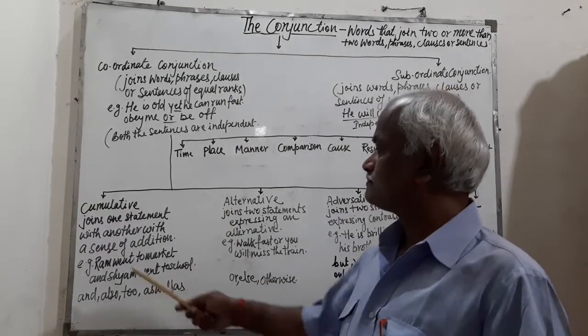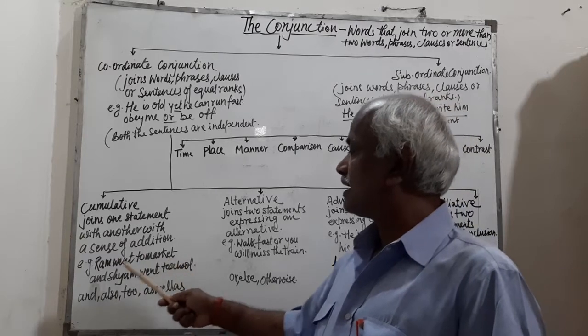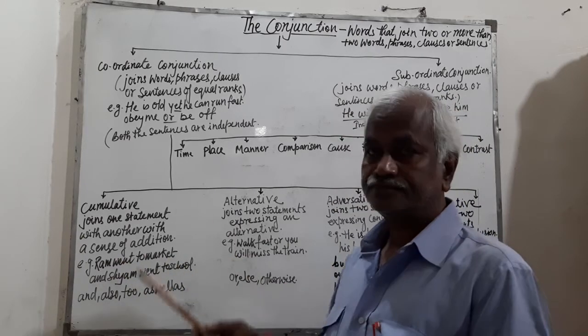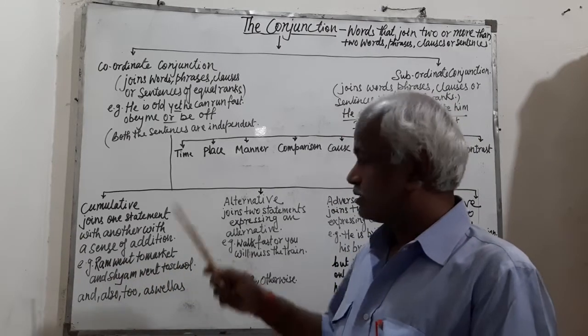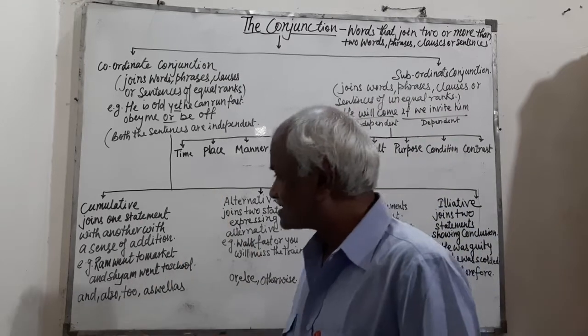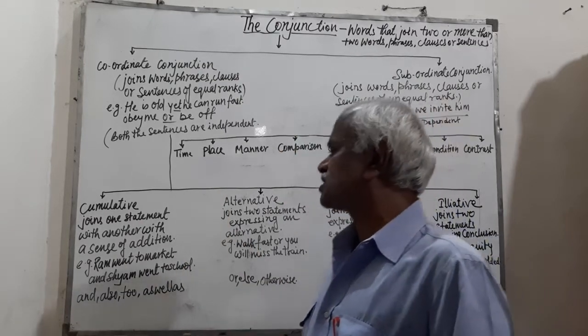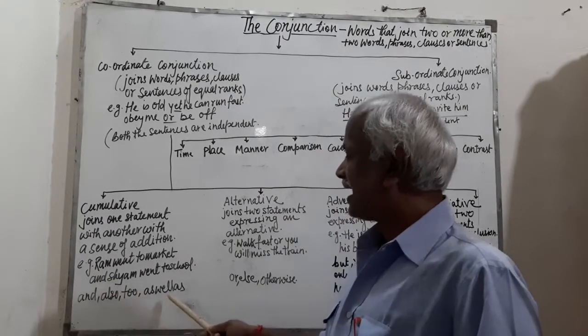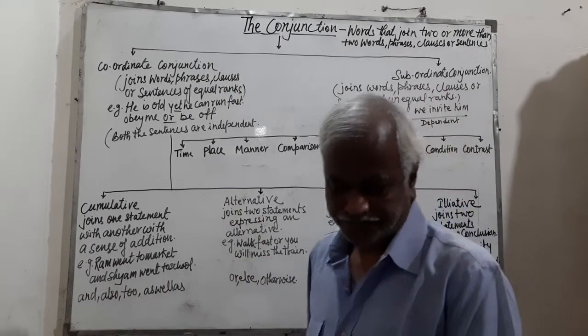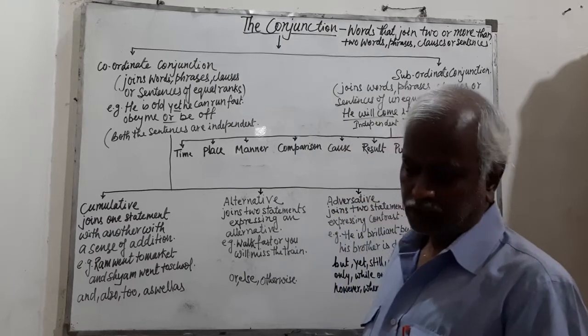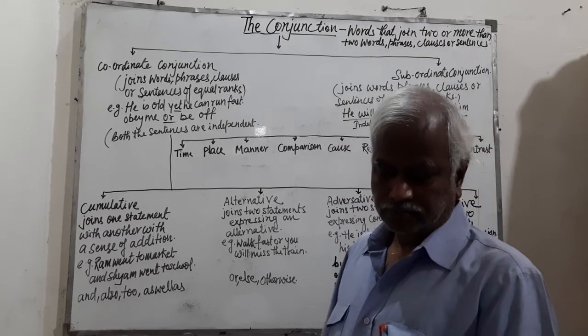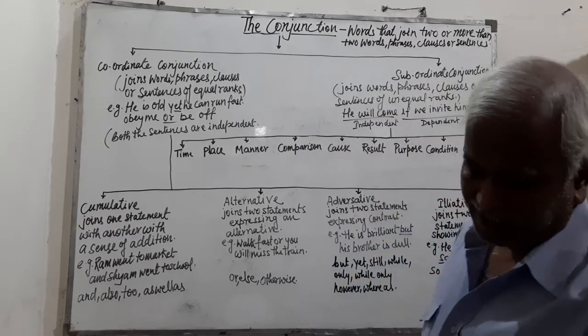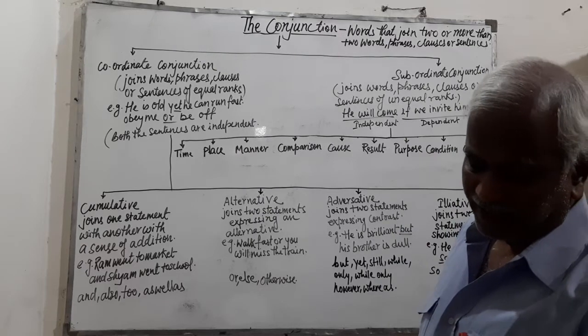For example, Ram went to market and Shyam went to school. Some other examples of cumulative conjunctions are and, also, too, as well as, not only but also, etc.